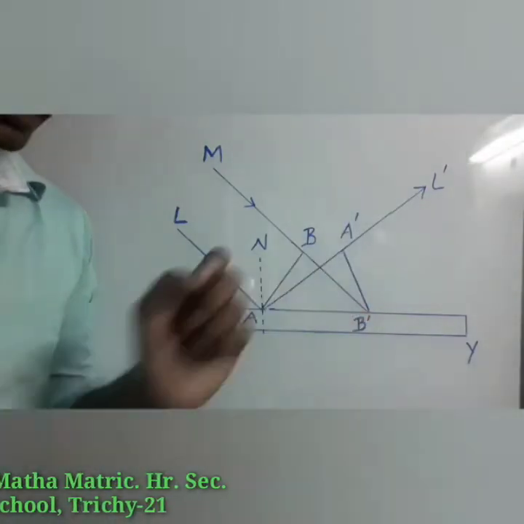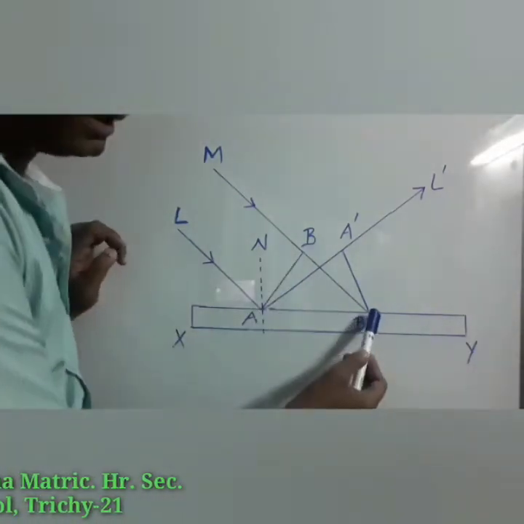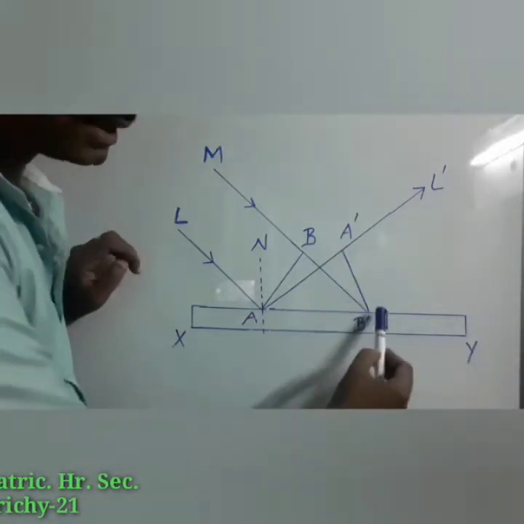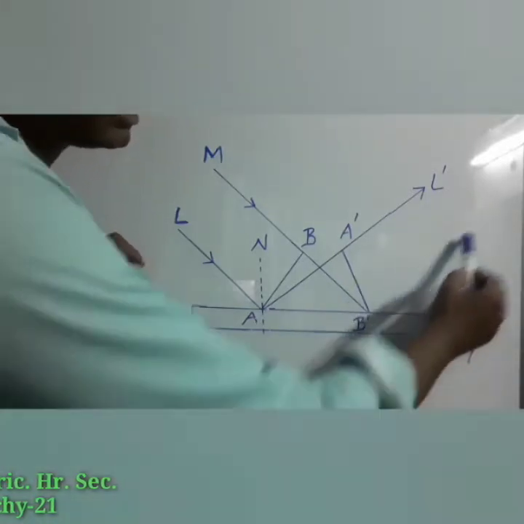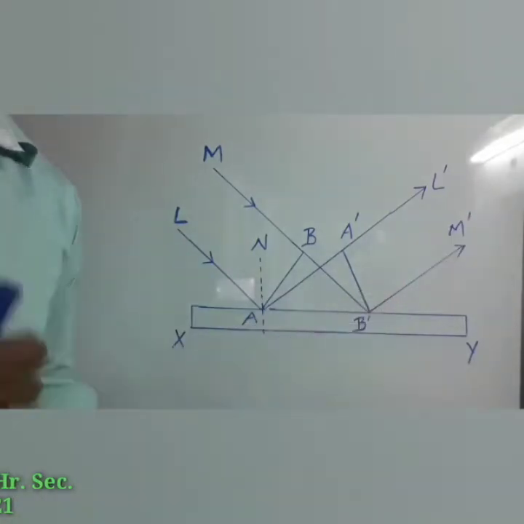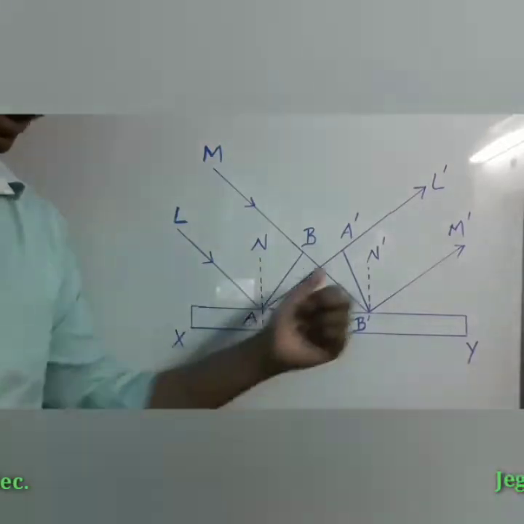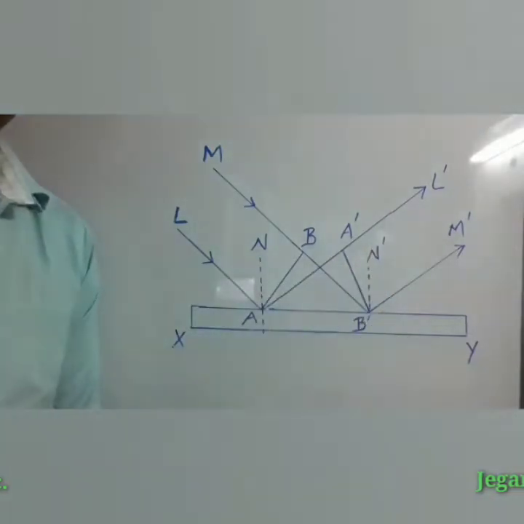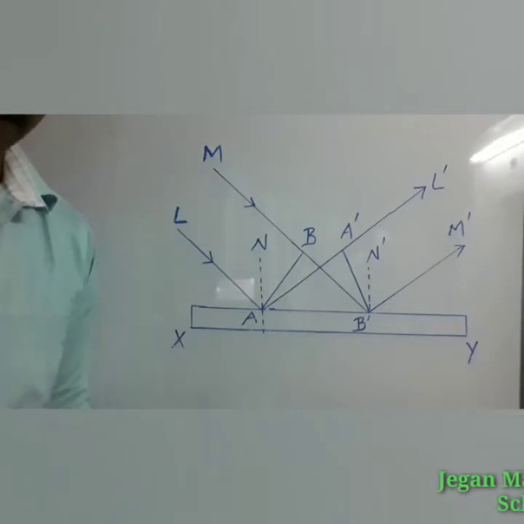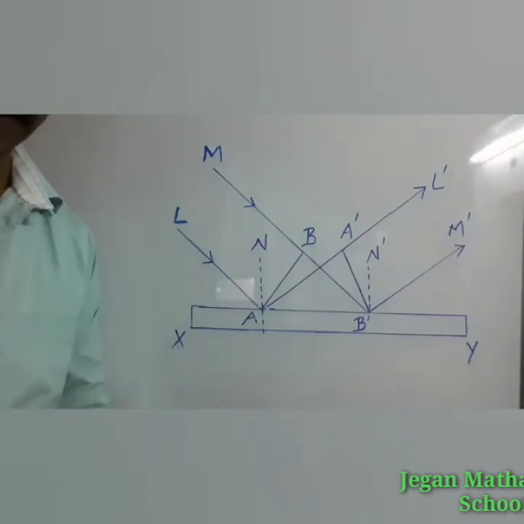Here, what about this point B'? So B reaches the point B'. Here it is incident on the reflecting surface. This ray will be reflected as shown here. Here we can consider the normal N. The two normals N and N' are considered at the points where the rays L and M fall on the reflecting surface.